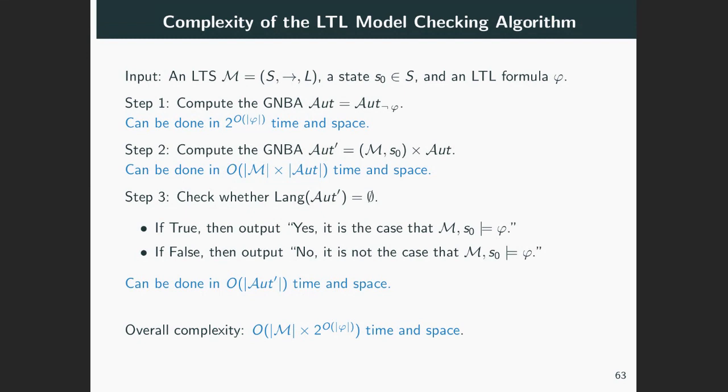Putting all these together, we get this overall complexity of the model checking problem. Time and space growing linearly with the size of the LTS and exponentially with the size of the formula. Interestingly, since in practice we have small LTL formulas and large LTSs, the linear growth with the size of the LTS is more of an efficiency problem than the exponential growth with the size of the formula.